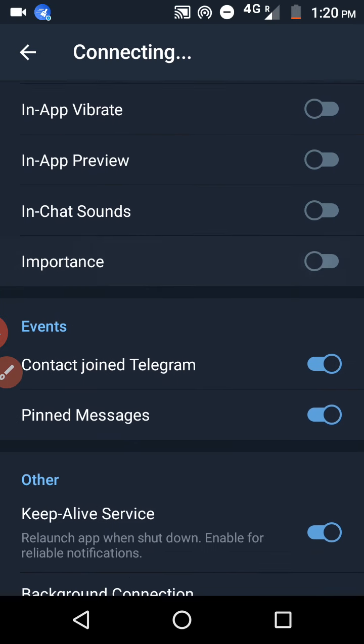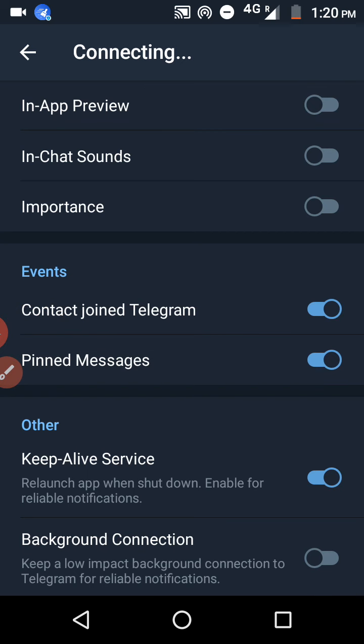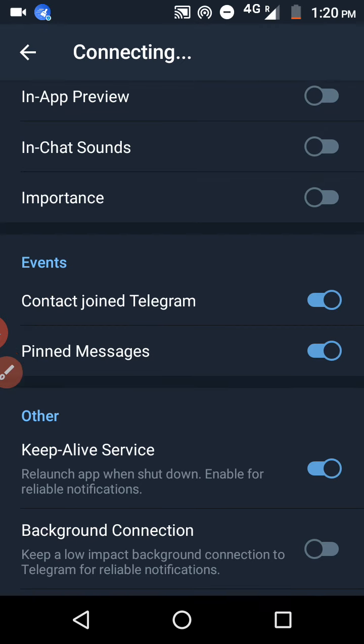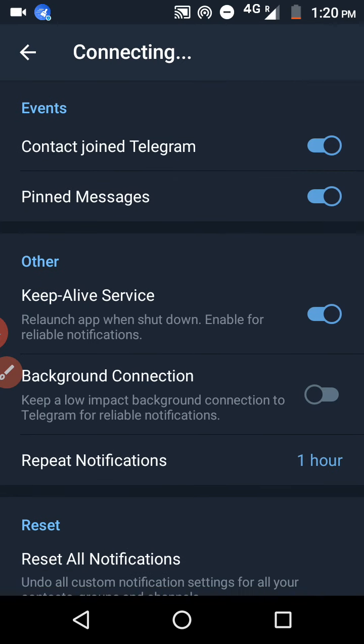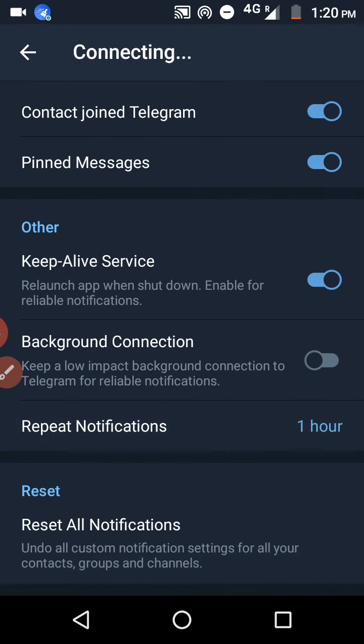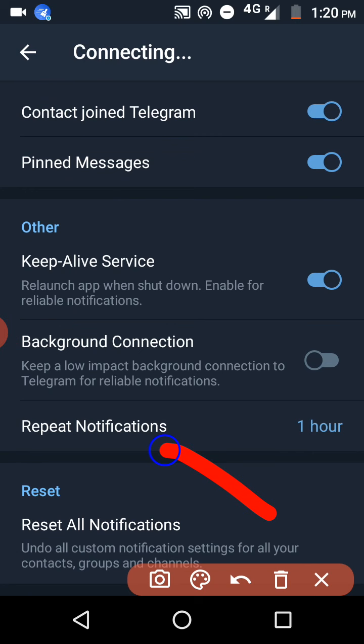And even you can pin your message also. If you are in some groups and you want all the people to see your message, you just pin that message by long holding that message. And you can see some background connection. If you don't want to do all this and want to use the basic mode, you have to just click on reset all notifications.